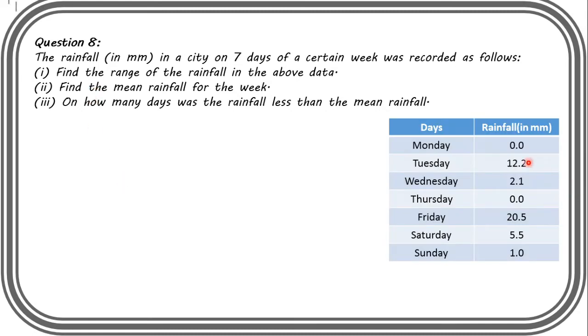On Monday, rainfall 0.00 millimeter. On Tuesday 12.2, Wednesday 2.1, Thursday again no rainfall, Friday 20.5, Saturday 5.5, and Sunday 1.0 millimeter. Now you need to calculate the range in the above data.